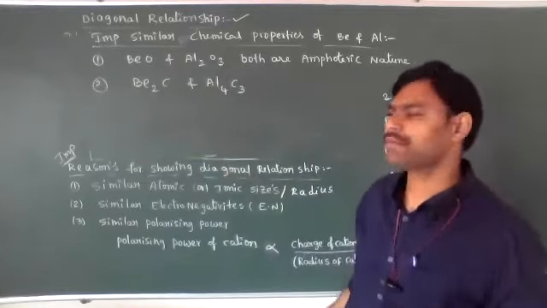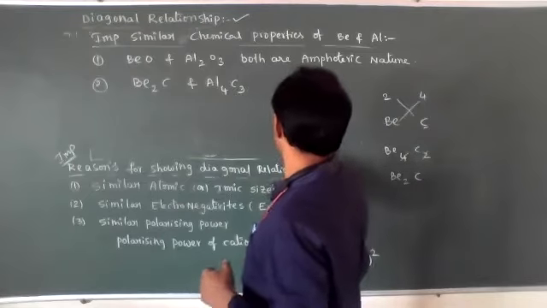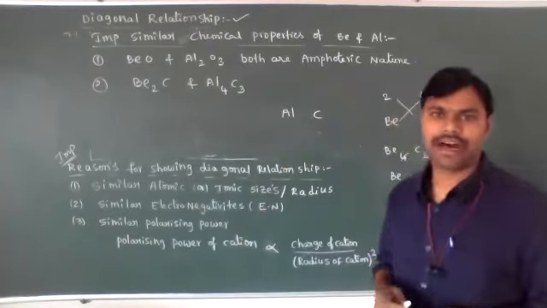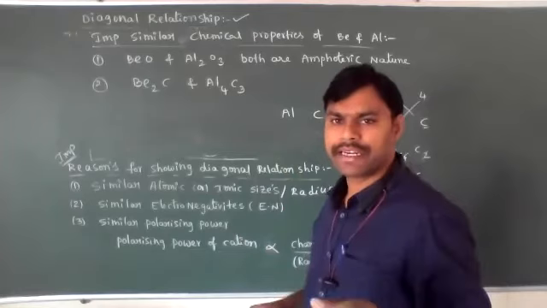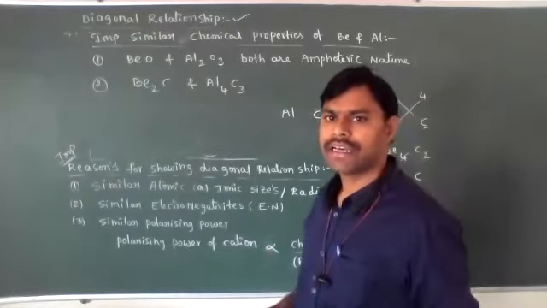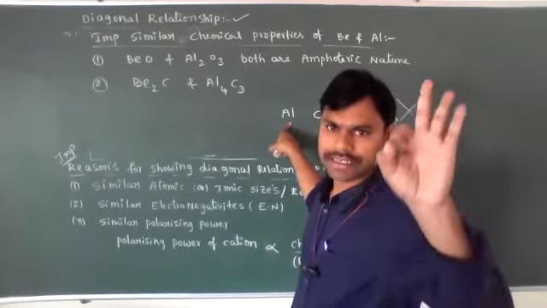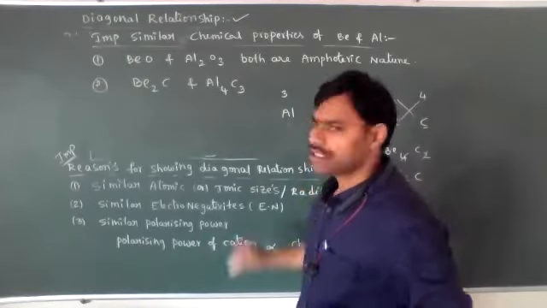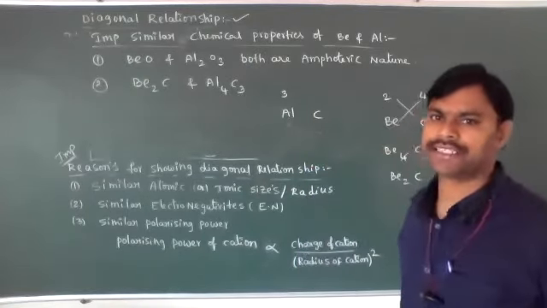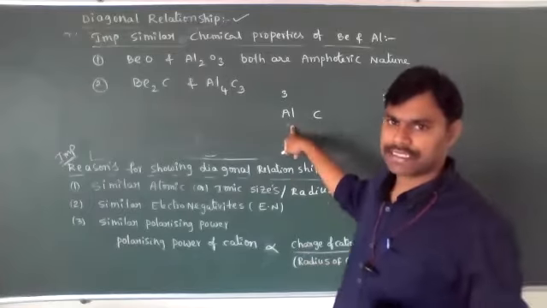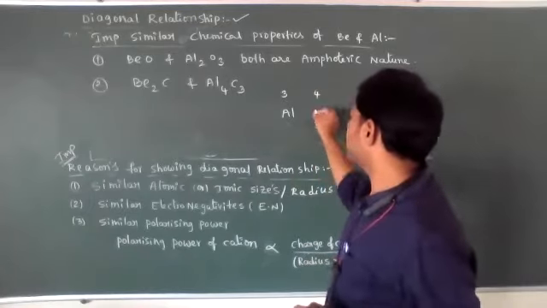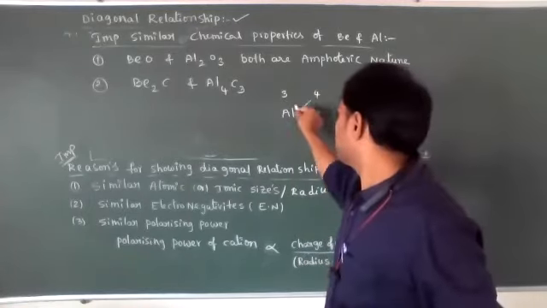The same way, aluminium carbide we can also write. Aluminium and carbon. Aluminium belongs to the third A group elements, so how many valence electrons are present? 3 valence electrons are present. So in the ground state electronic configuration, its combining capacity is 3 and carbon's combining capacity is 4.